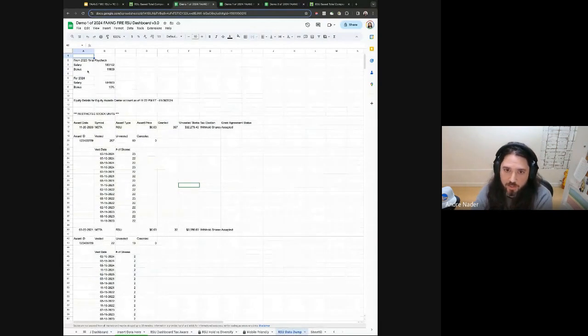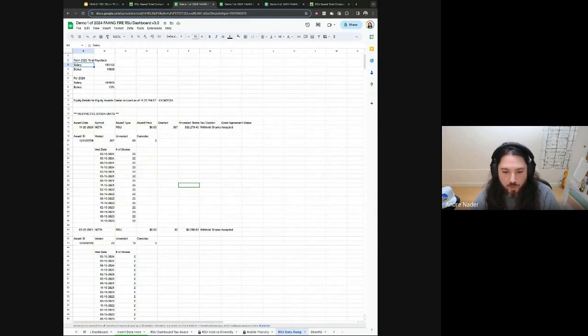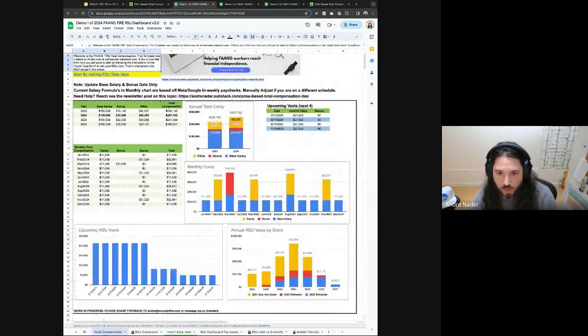So here we have the RSU data dump, as well as some basic information I have that was needed to input historical data. So what I asked for people were, what was your salary and your bonus information from your last paycheck of 2023? Just so we can have some historical data going in there too. So they provided that information. So we'll go ahead and take that information and paste it into that total compensation sheet.